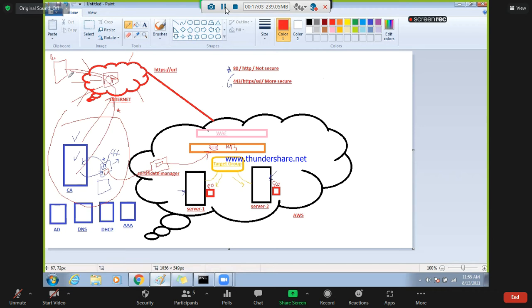This CA, this certificate and secure communication are very, very important. That is why the SSL connection or port 443 is very, very important, and every URL is hosted on HTTPS.